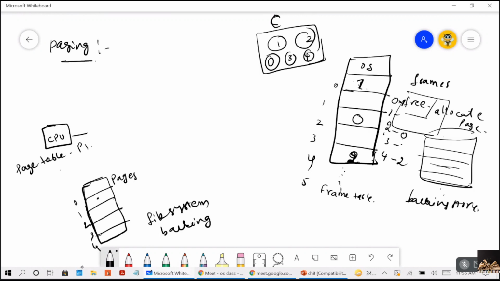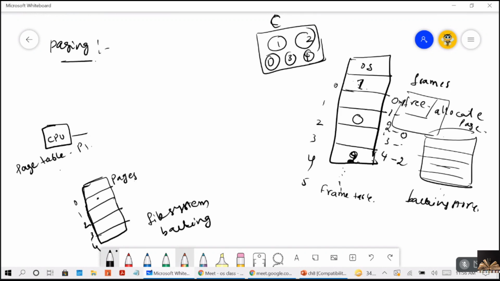Now page tables and frame tables are kept in the main memory, and a page table base register is maintained which points to the page table.